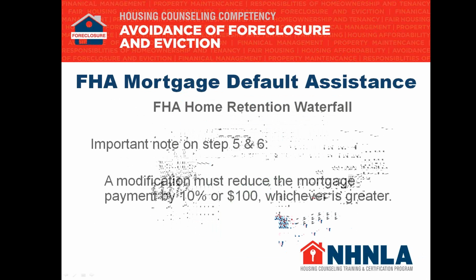All right, next page. An important note on steps 5 and 6, which is the modification and the HAMP. The modification must reduce the mortgage payment by 10% or $100, whichever is greater. So just want to make sure you understand that. I know when we talk through it, it seems like, oh my God, it's a lot. But the lender is going to run through HAMP anyway.